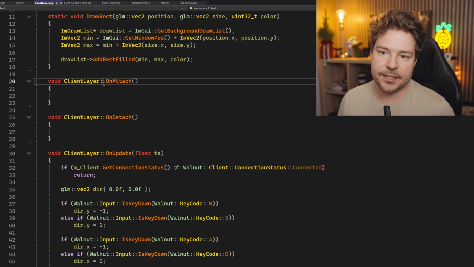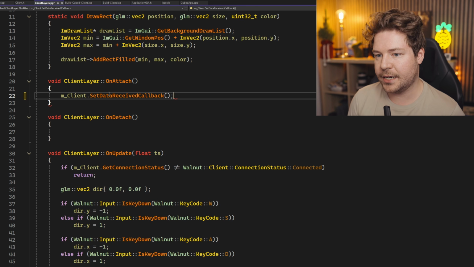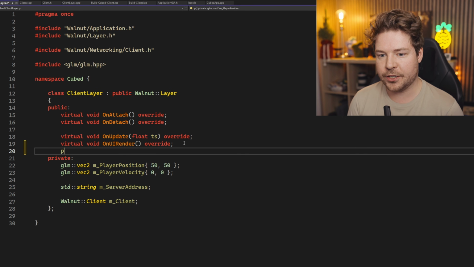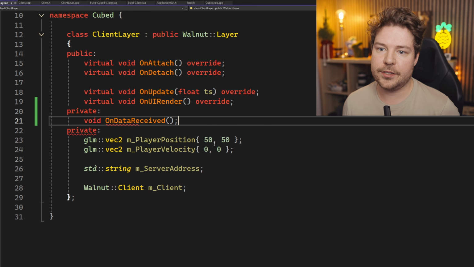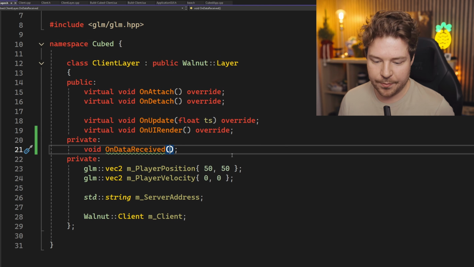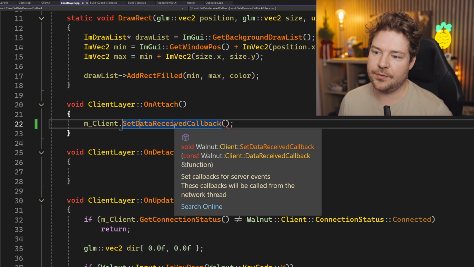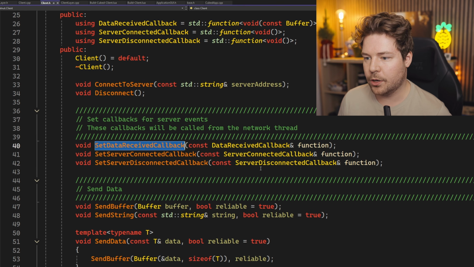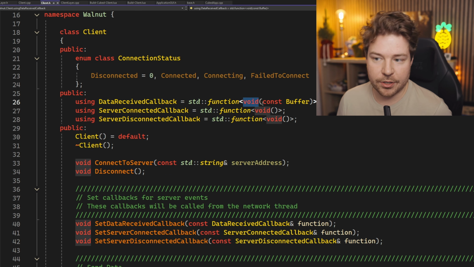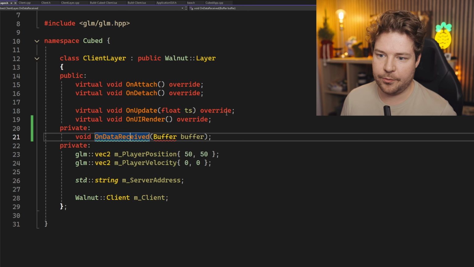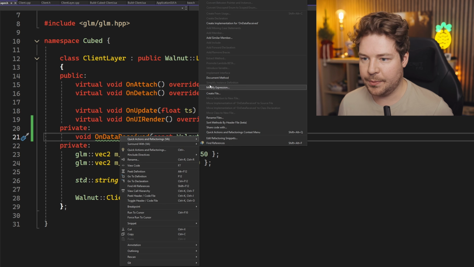So inside onAttach, before we even have a connection, we'll set this data received callback to be something. I want to make a specific function for data received, so we'll make a new function here called onDataReceived. This will be data that we're receiving from the server, and we need to take in, I think it's just a buffer, it might be a const buffer. But we can look at this set data received callback and it will tell us exactly what that type is. Data received callback is a function of void const buffer, so a function that returns void and takes in a const buffer. If we go back over here, we'll make this a const buffer, so this will be a Walnut buffer. And then we can implement this function.